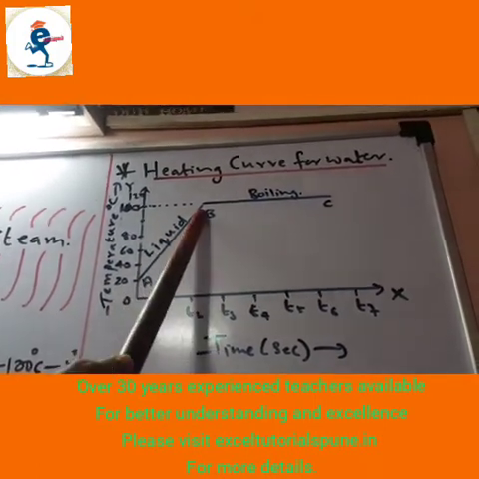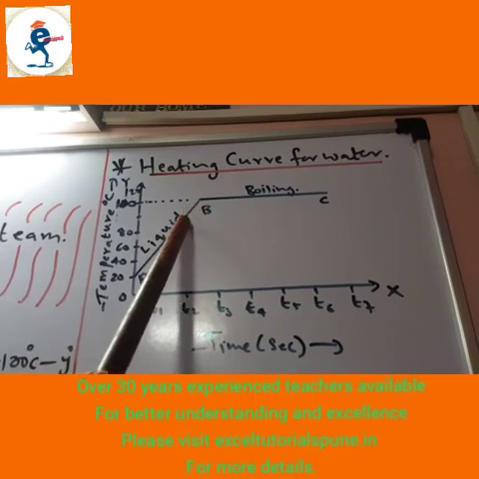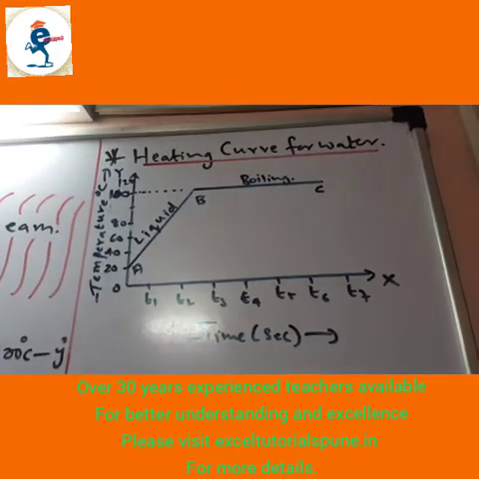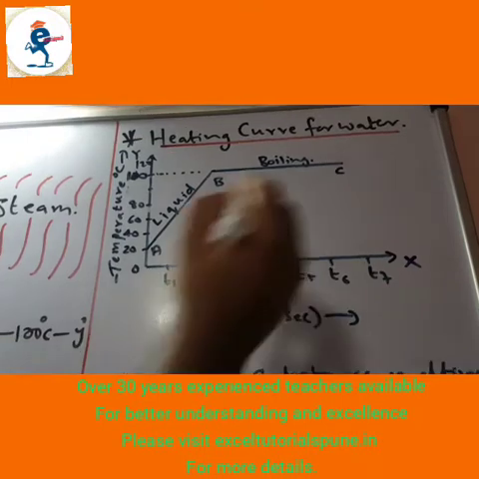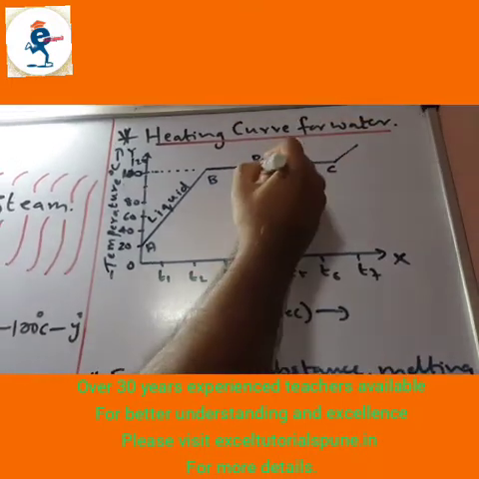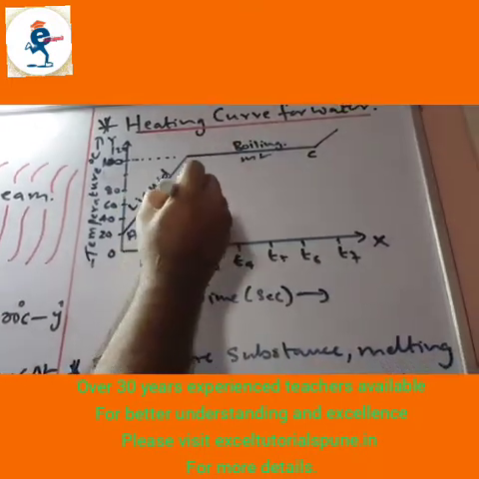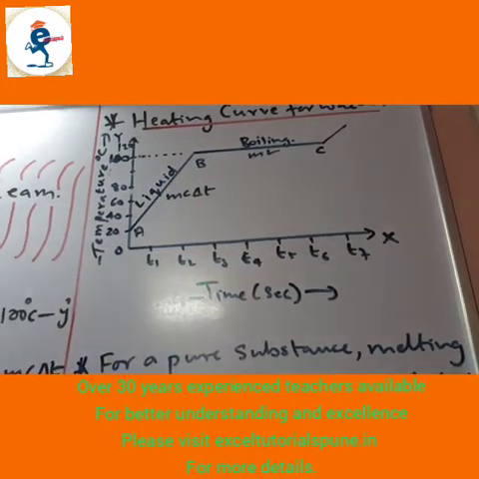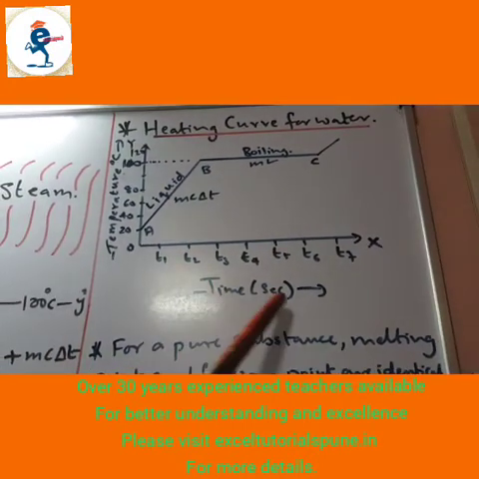So from 20 degrees to 100 degrees it is liquid, and from 100 degrees onwards the temperature rises, and then further after some time it rises. Here you are using mL and here you are using mc delta T. Okay, and T1, T2, T3 are the time in seconds.